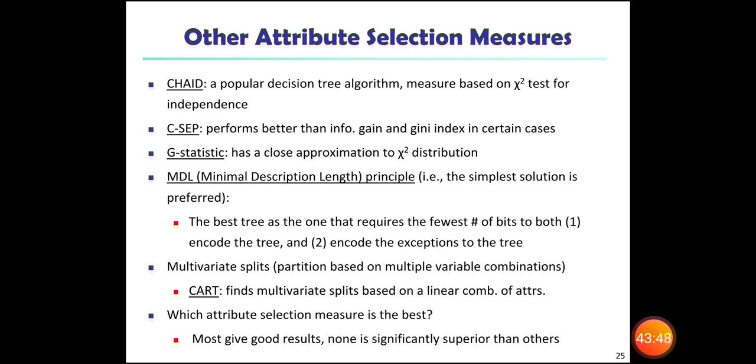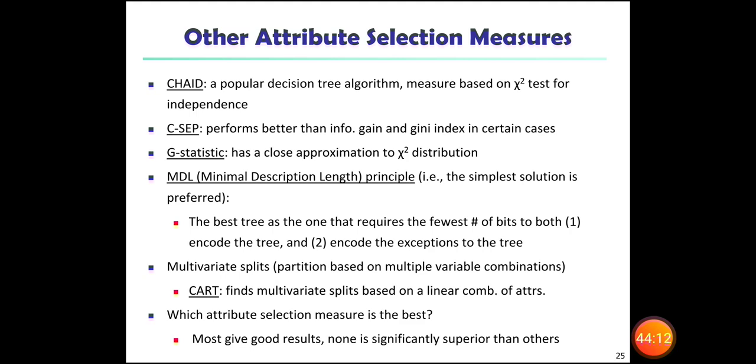The best tree is the one that requires the fewest number of bits to both one, encode the tree, and two, encode the exceptions to the tree. Multivariate splits are partitions based on multiple variable combinations.